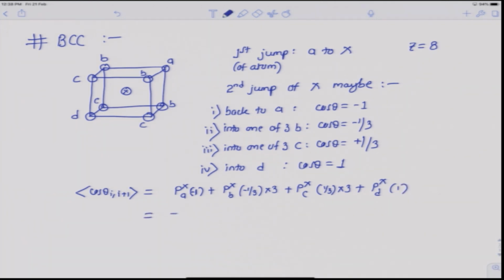So, this should be minus Px of A minus Px of B plus Px of C plus Px of D.